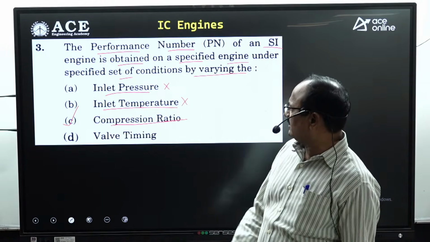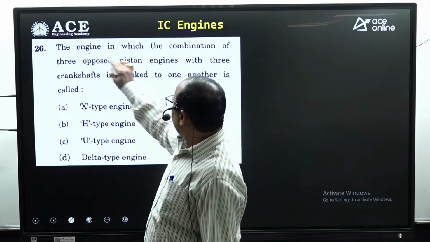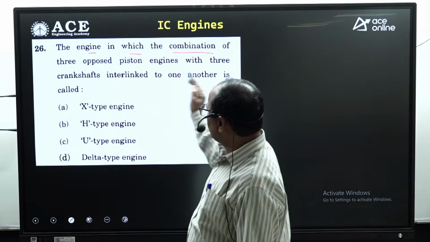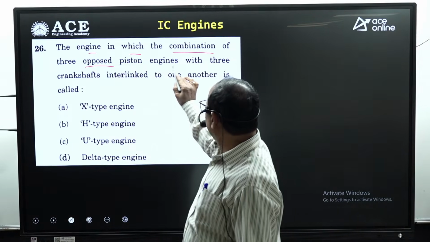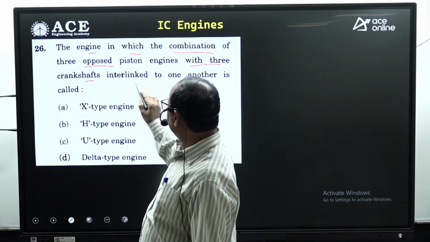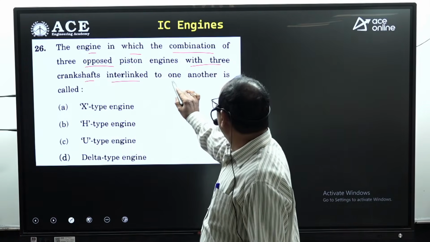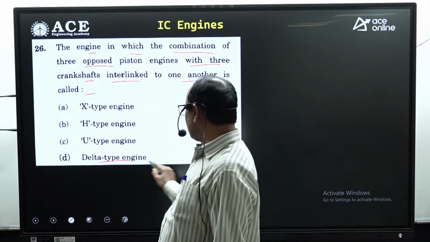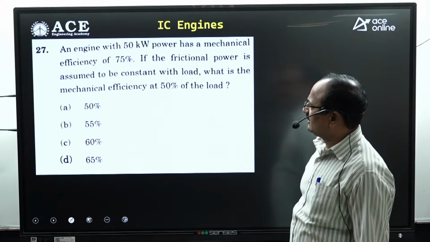C is absolutely correct. Similarly, the engine in which the combination of 3 opposite piston engines with 3 crankshafts interlinked to one another is called delta type engine. Option D is absolutely correct.